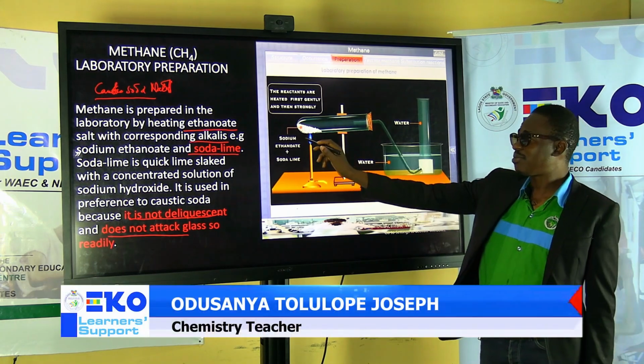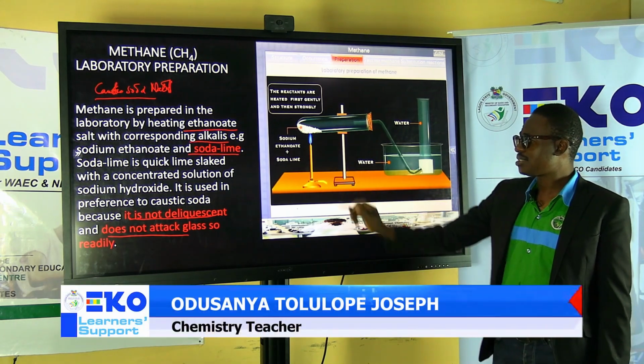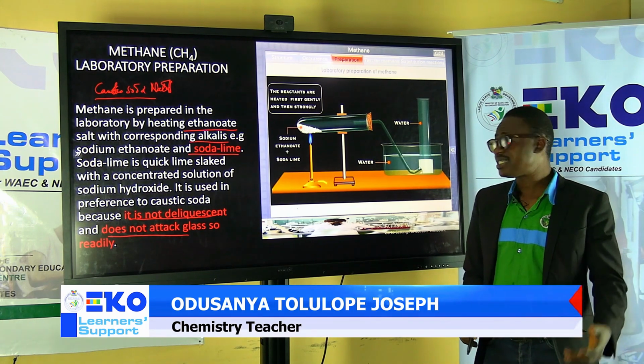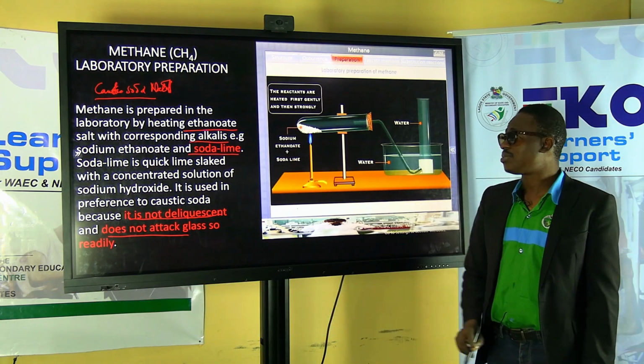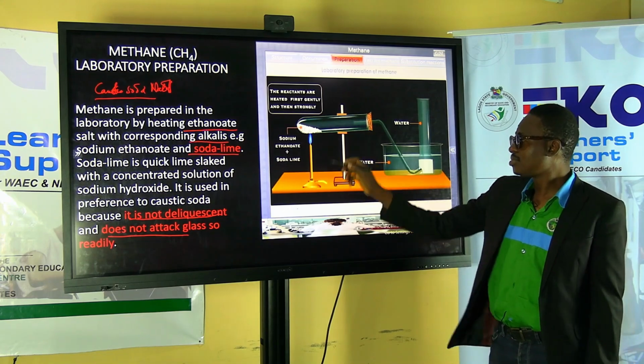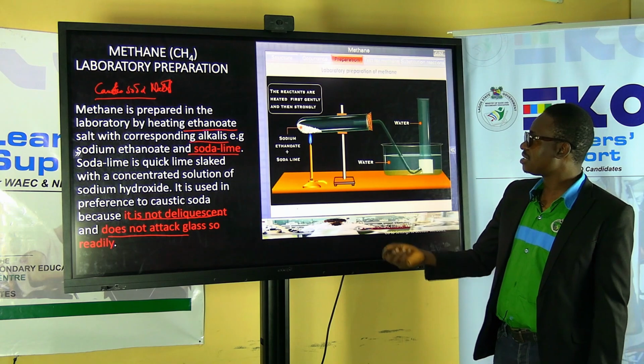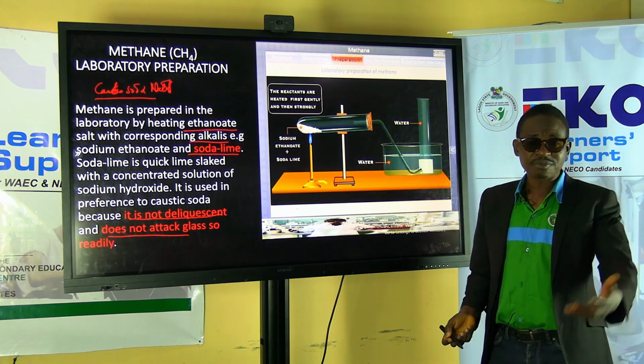Okay, so you have the sodium ethanate, which is the key reagent used together with soda lime. You heat it strongly, so after heating strongly, what happened? There will be a production of methane gas.